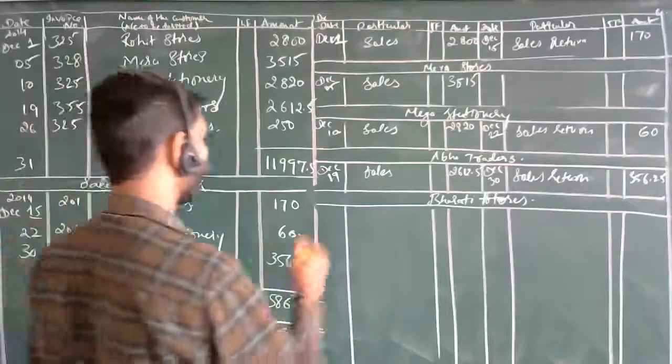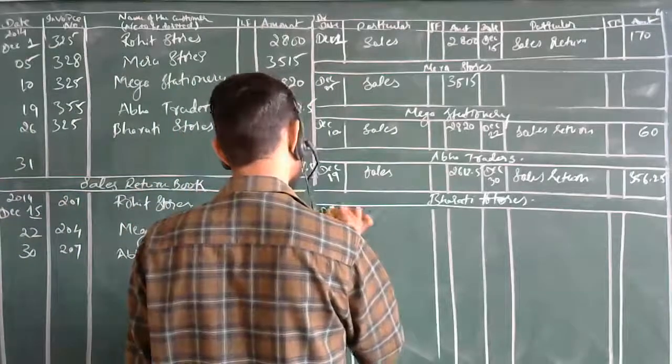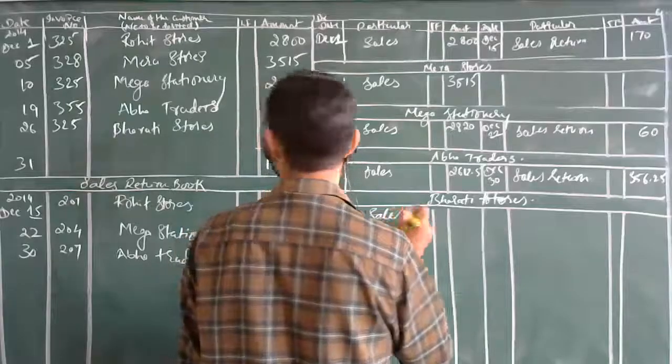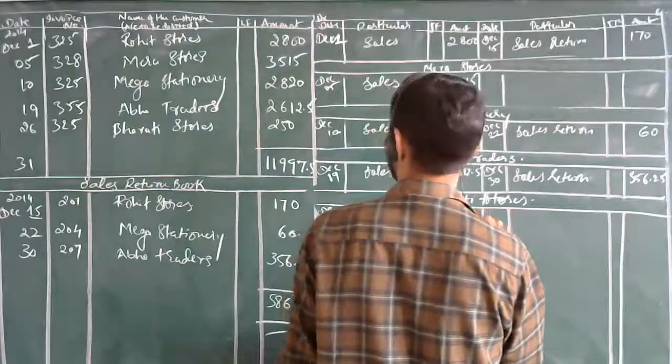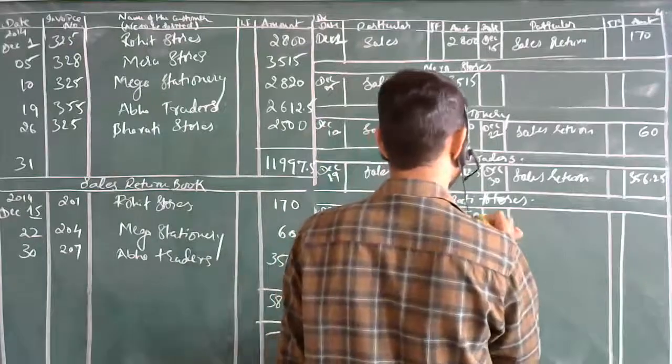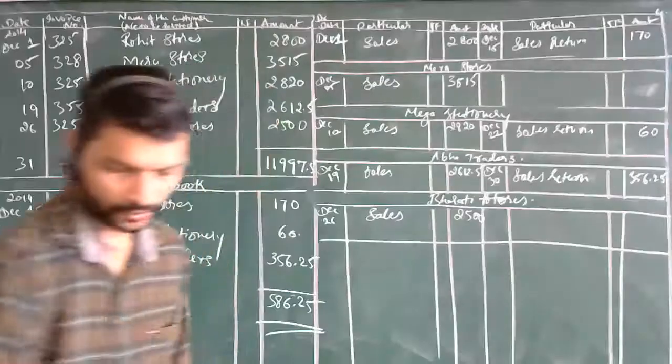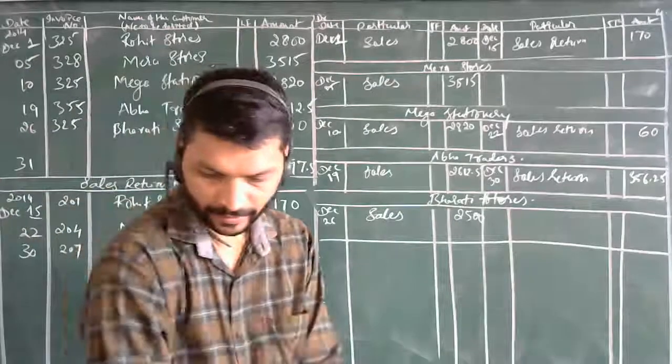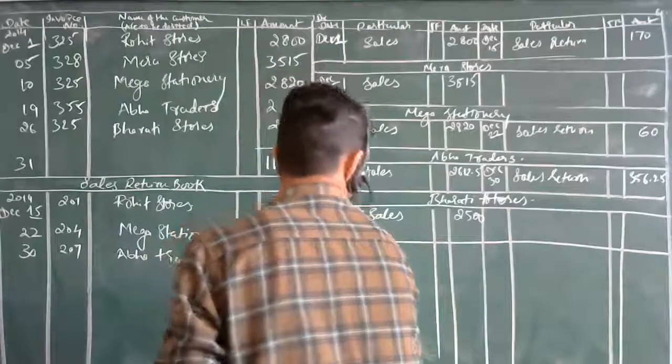Bharti Stores. So what is our sales? Sales on December 26. How much is it? 2,500. Only this much, no other entry for this. Then this is completed. Then after this, we have sales account and sales return account.